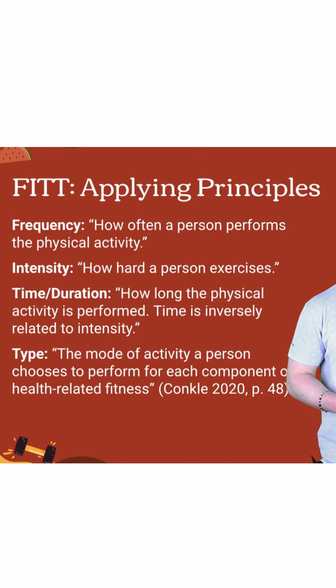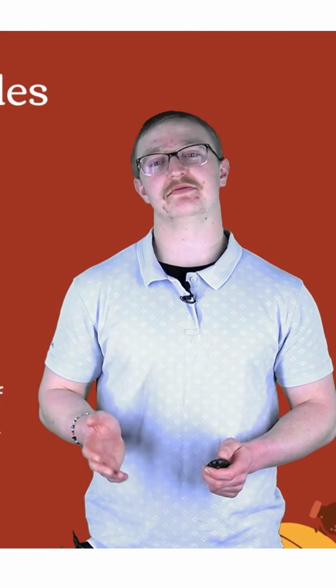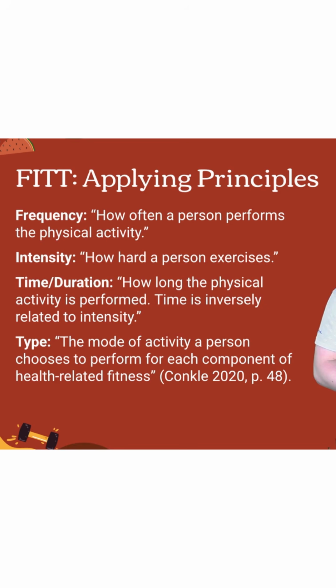Next, time or duration is how long the physical activity is performed. Time is inversely related to intensity. Longer durations of physical activity require lower intensities to maintain optimal performance, whereas shorter durations of exercise allow high intensity bouts. Finally, type is the mode of activity a person chooses to perform for each component of health-related fitness.